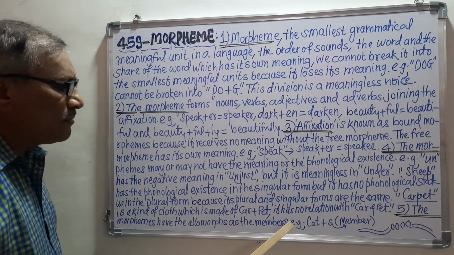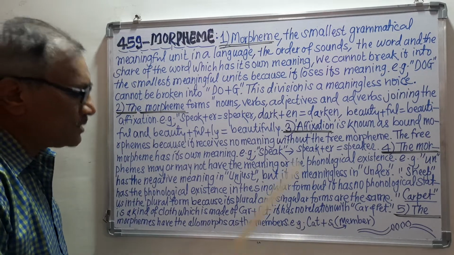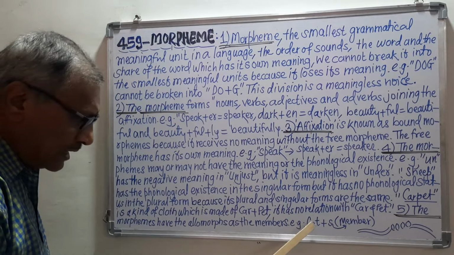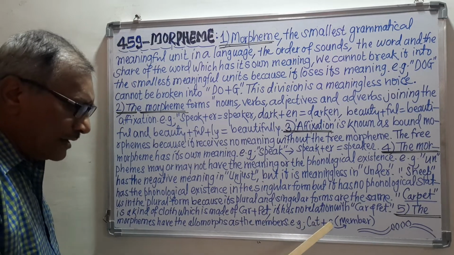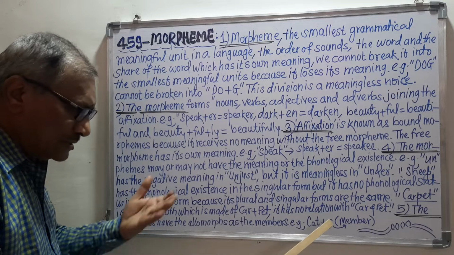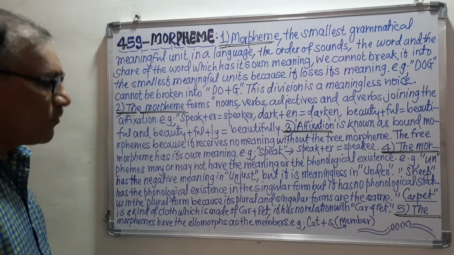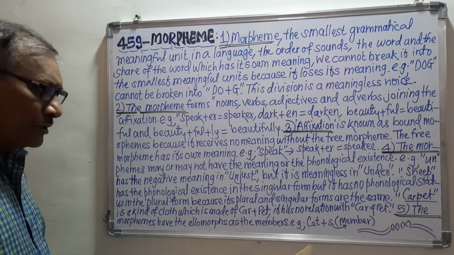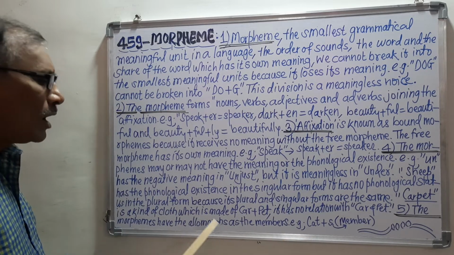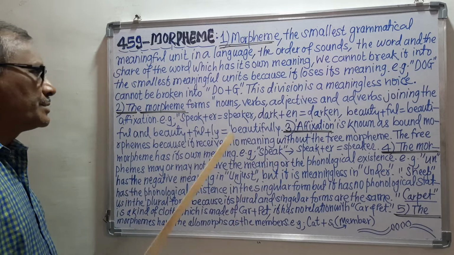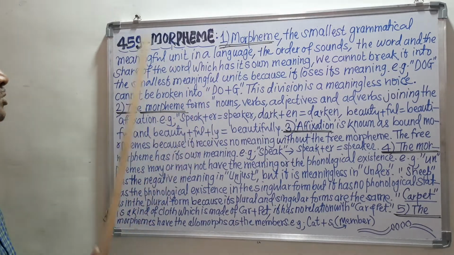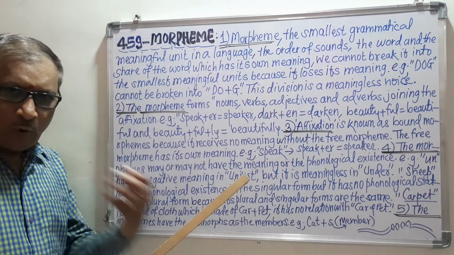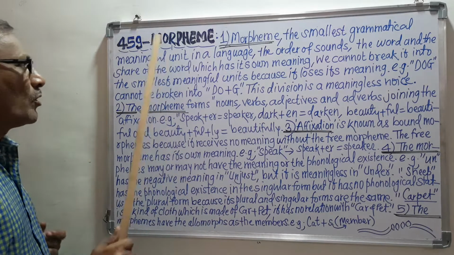So for example, cat plus s is equal to cats. Here cat is the morpheme and s is the allomorph, that is, the member. So the members of the morpheme are called allomorphs. That is the point. So today we have seen the topic which is based on morphemes.